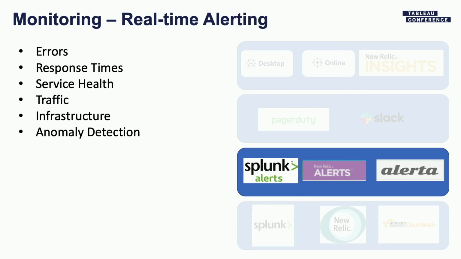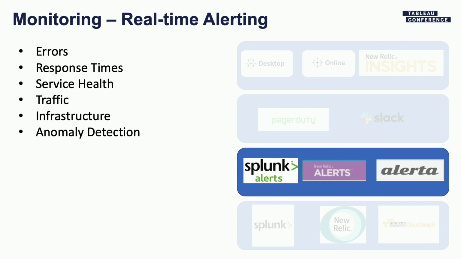Now, once you've collected all the data, you want to make sure that the system is telling you. You're not watching dashboards all the time to understand what's going on with the system. You want to build capability so that we get alerted by the system itself before anything bad happens, right? Before our customers detect anything. And for that, for real-time alerting, we actually track all kinds of things. This is just a list of a few of those. So we're tracking what the error rates are. Are they going out of band, right? And so we'll get alerts on that. Response times, like are our response times within bounds?